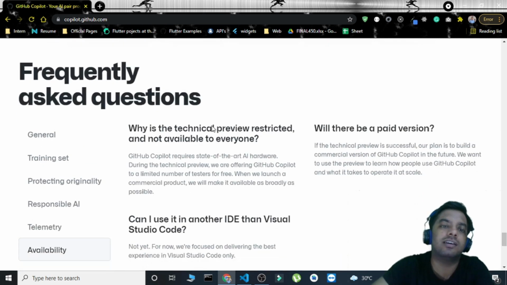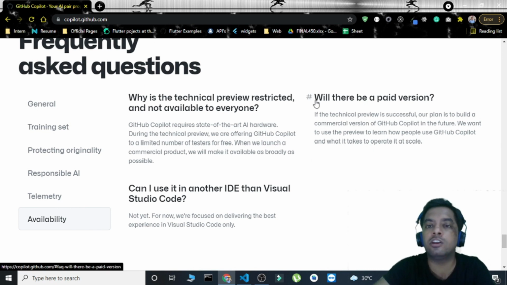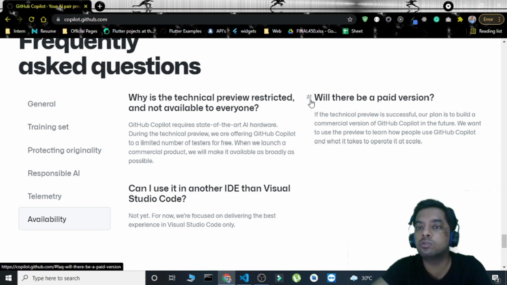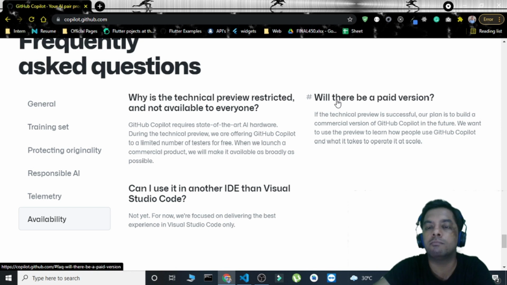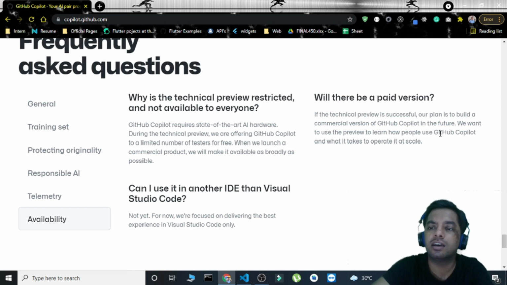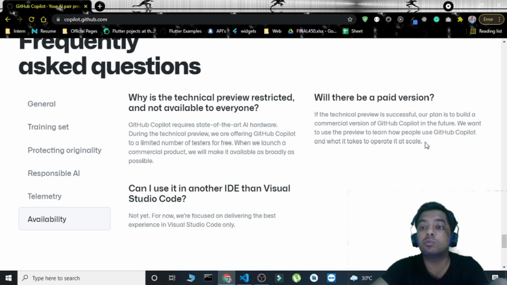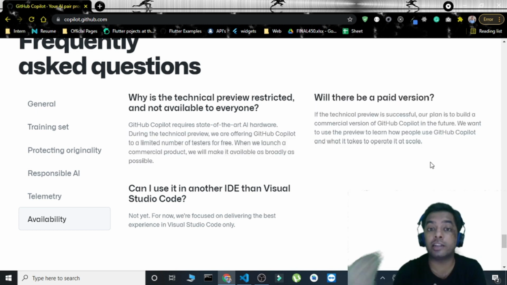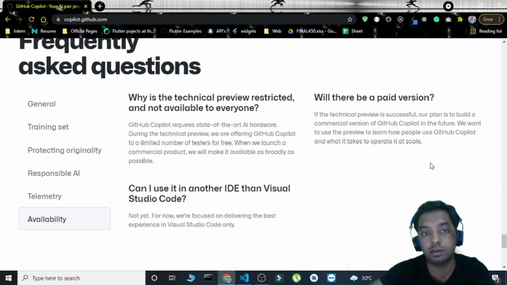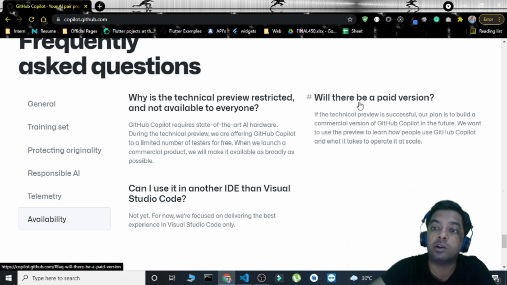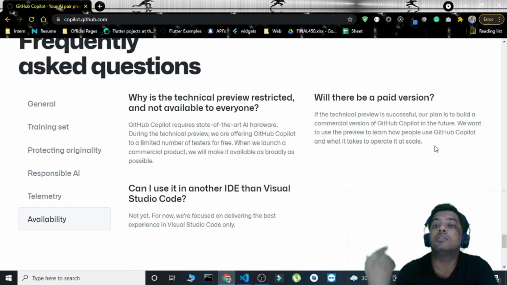But yes, using it to train your models, there is no criticism or controversy in that. But creating a paid version of that might be something we have to look into, because not everyone will be able to afford it. If I want to use that, I don't think I might be able to afford it in future. So let's not say that everyone will have access to the paid version, but you might have used that person's code.